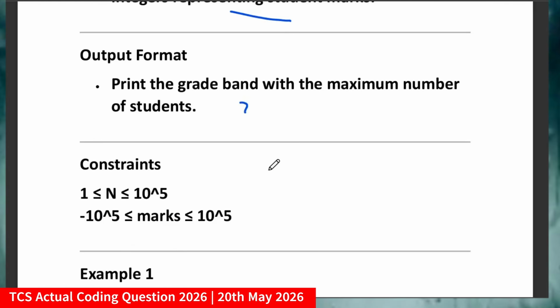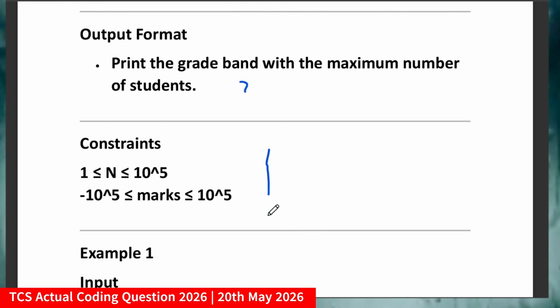Now there are some constraints you have to keep in mind, like n should be between 1 and 10 to the power 5, and marks between minus 10 to the power 5 and 10 to the power 5. These are the constraints you have to follow while coding.